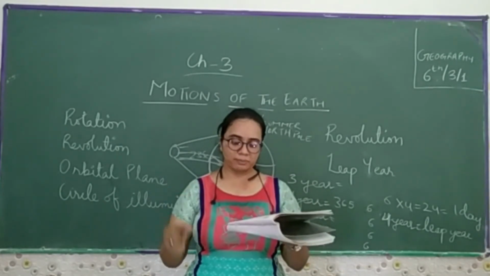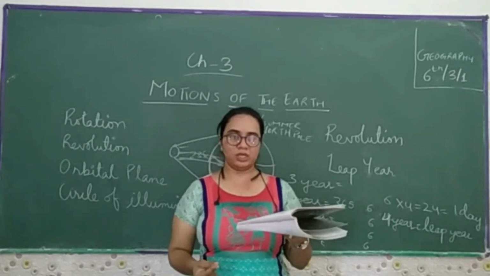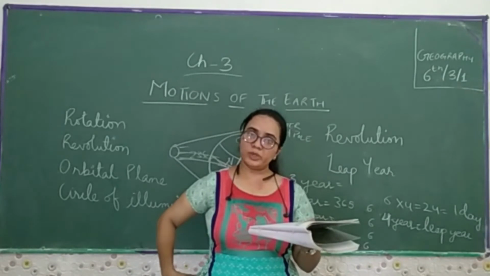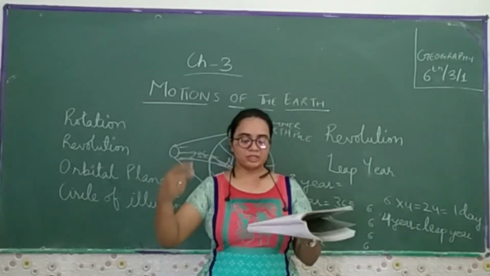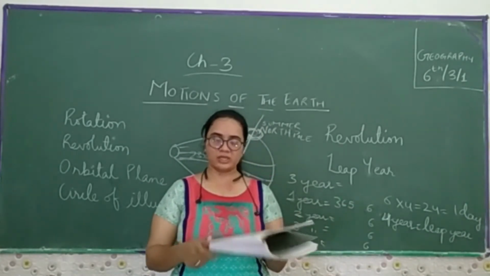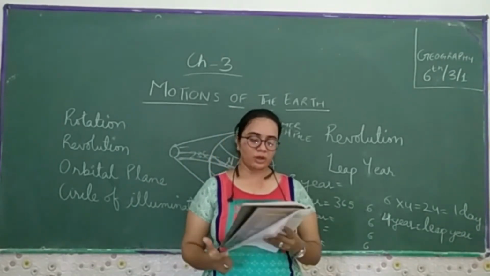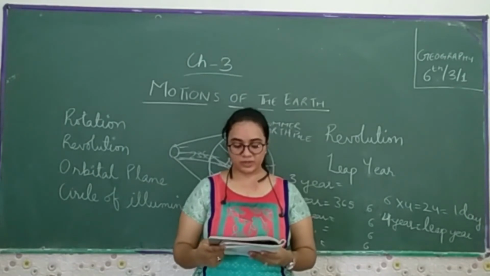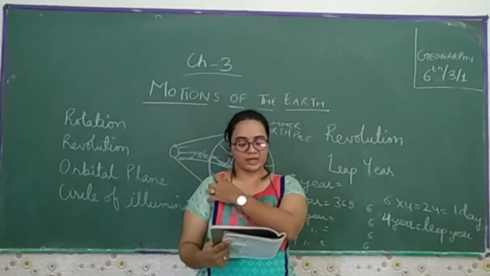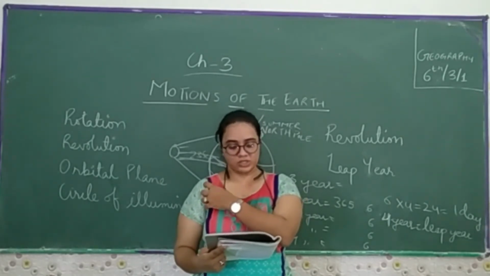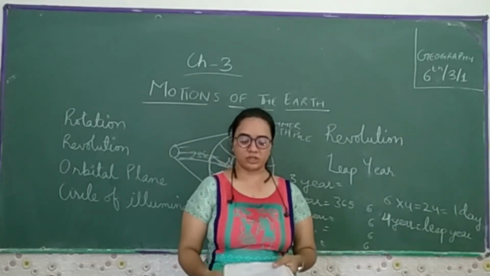On 23rd September, it is the autumn season in the northern hemisphere and spring in the southern hemisphere. The opposite is the case on 21st March, when it is spring in the northern hemisphere and autumn in the southern hemisphere. Thus, you will find that the days and nights and the change in the seasons occur because of the rotation and revolution of the earth respectively.